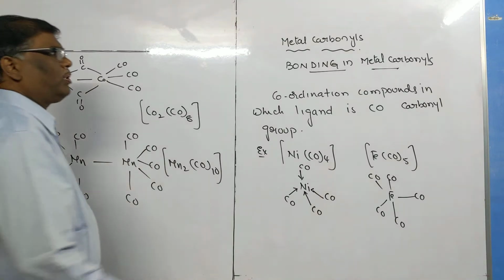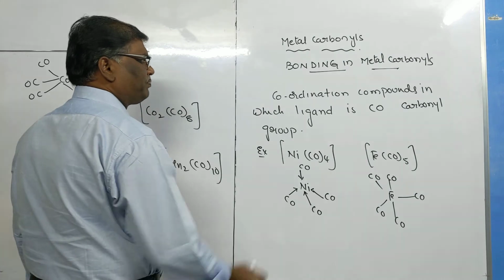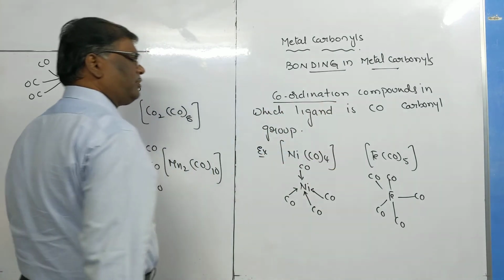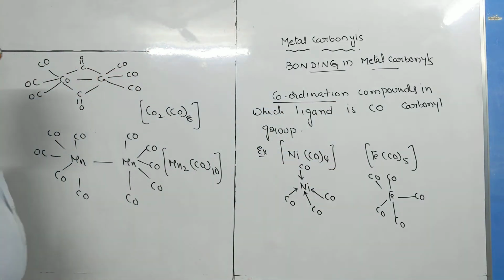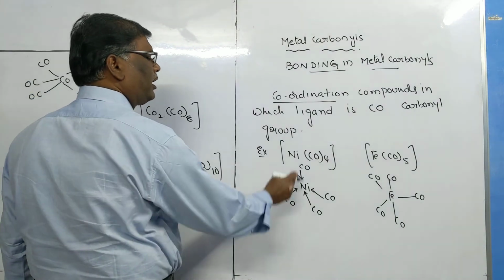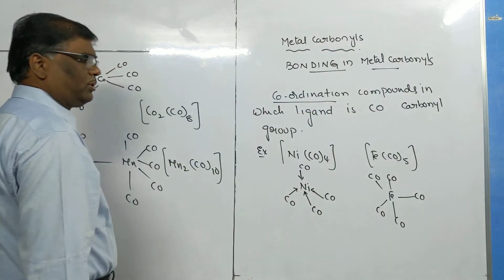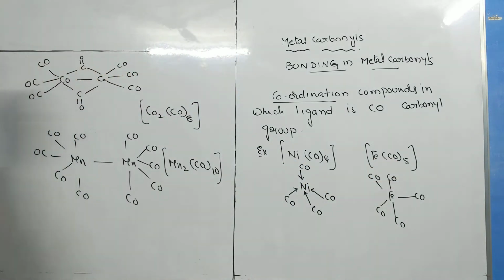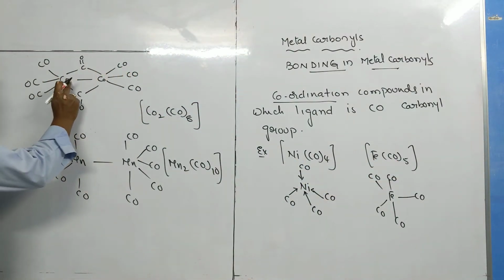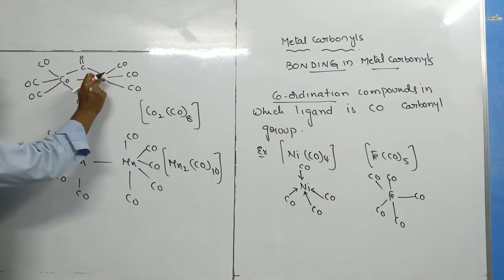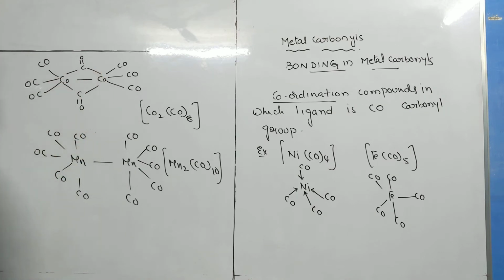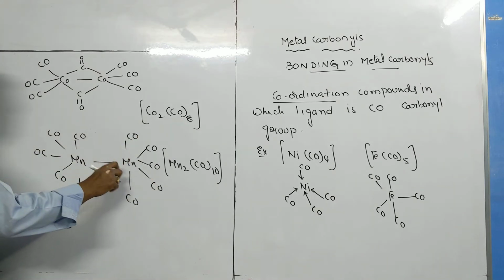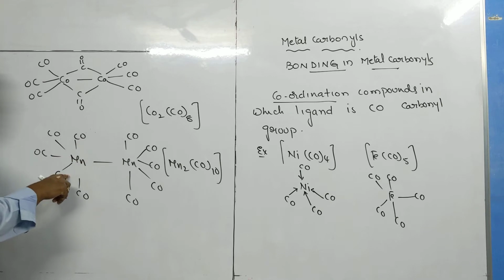Now what are metal carbonyls? The coordination compounds in which ligands are carbonyl group. Now nickel is surrounded by 4 carbonyl groups, iron is surrounded by 5 carbonyl groups. Here 2 cobalt atoms are surrounded by 8 carbonyl groups. In this one, manganese single bond and each one is bonded with 5 carbonyl groups.